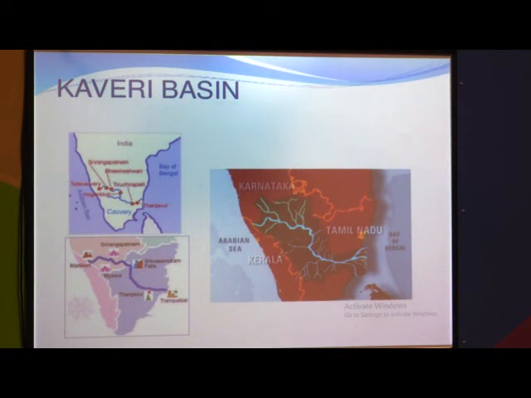We can construct a dam on that lake or on the river, and we can use that water at the time of drought or at the time of summer season. That's why lakes and rivers both are very important sources of fresh water.